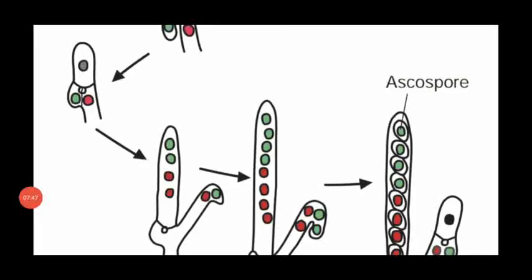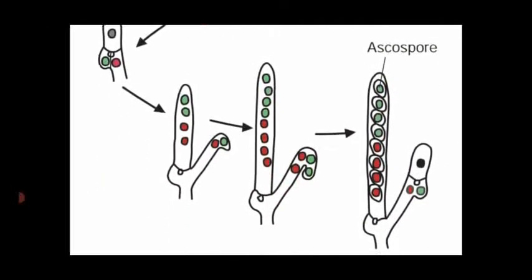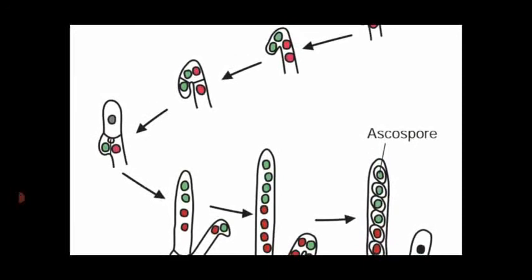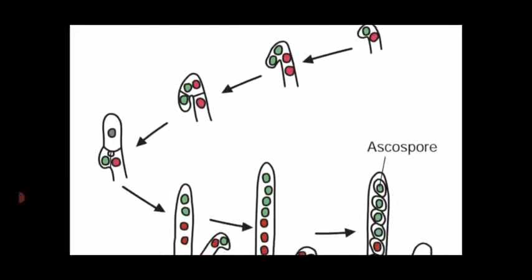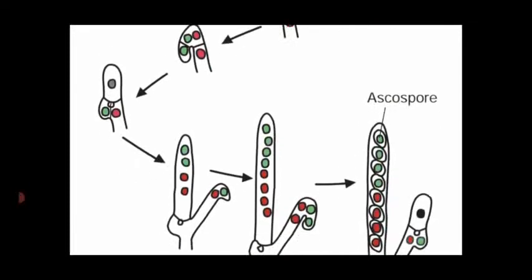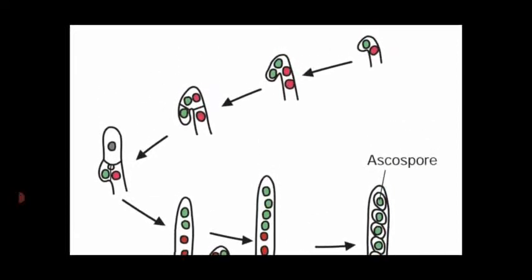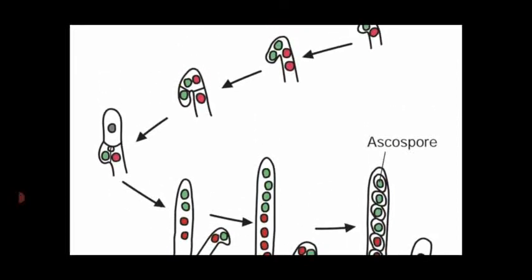Dear students, this is the diagram showing how ascospores are formed in the hyphal region or mycelium of the fungal body. That one we will see later. But you should know how the ascus is formed, and that ascospores are formed inside it. See how many ascospores there are in each ascus. The number is constant. There are 8 ascospores produced in each ascus. So these are the different developmental stages of ascospore formation.